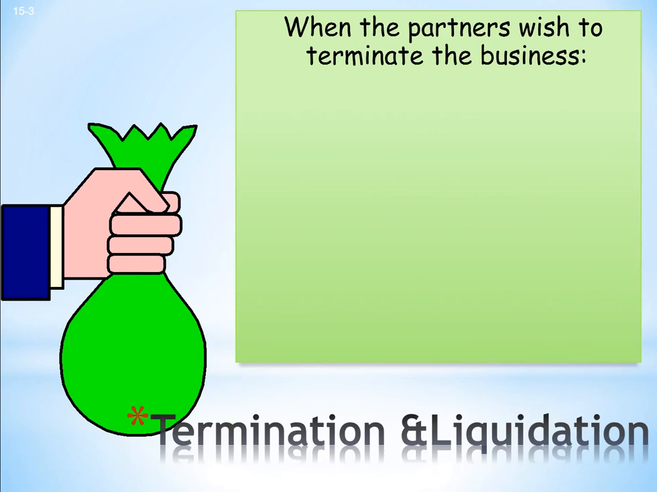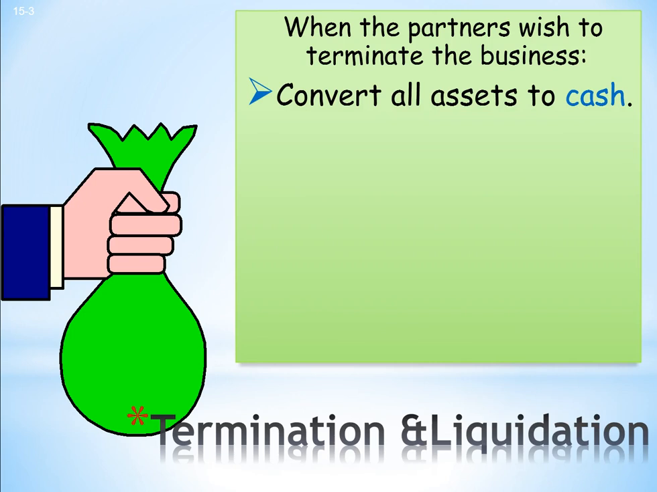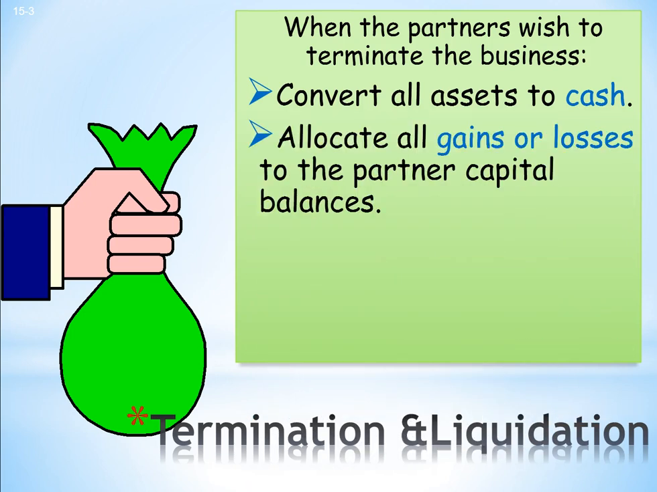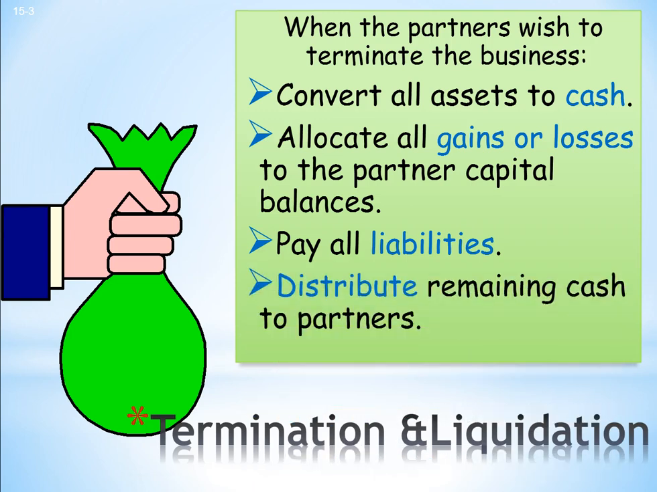When the partners wish to terminate the business, first they must convert all assets to cash. Allocate all gains or losses to the partner capital balances. Pay all liabilities, and then once that's done, they can distribute any remaining cash to the partners.